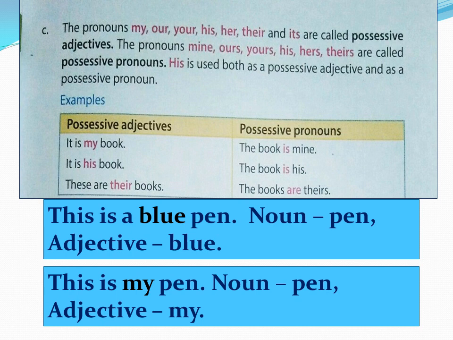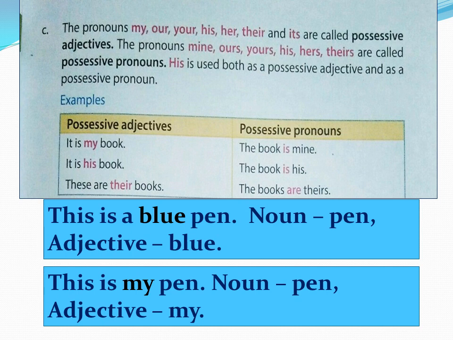If you look at the box, children, it is my book. It is his book. These are their books. We are telling the possession. It is theirs only. It cannot be others'. So those words are called possessive adjectives. So my, his, their, these are possessive adjectives.